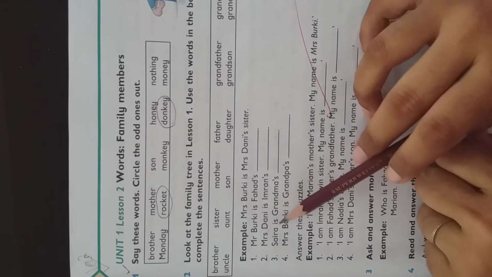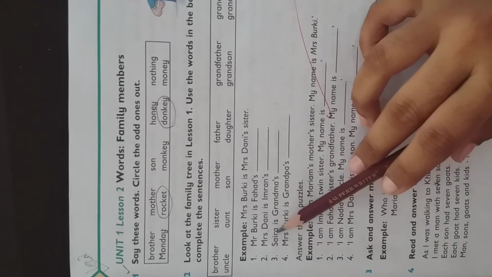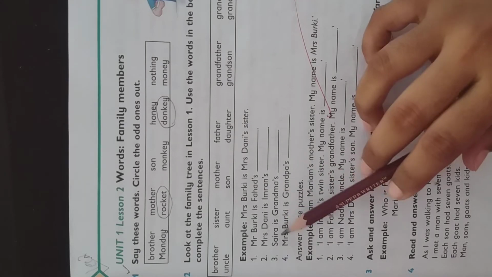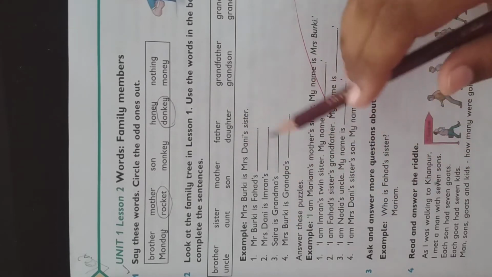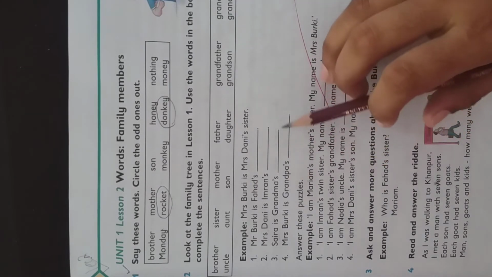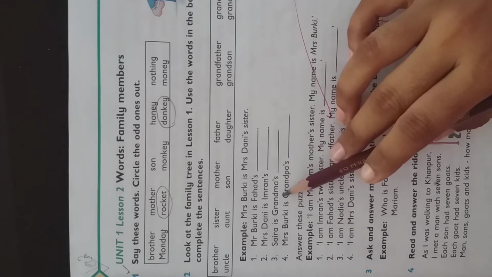Saira is grandma's. Okay. Now what is Saira to grandma? Who's Saira? Saira is the daughter of Mr. and Mrs. Berkey. So the grandma's, what will Saira be to the grandma? She will be their granddaughter. She will be granddaughter of grandma.